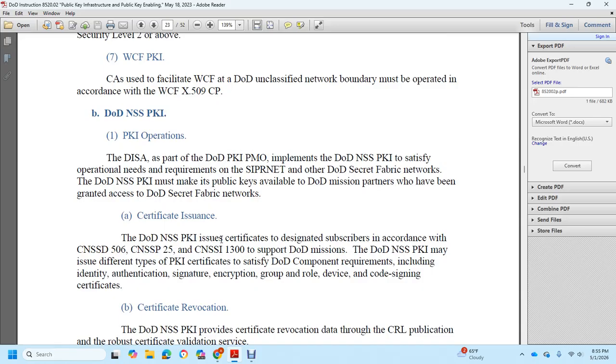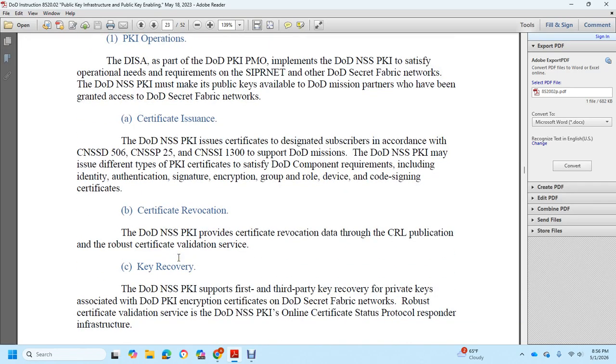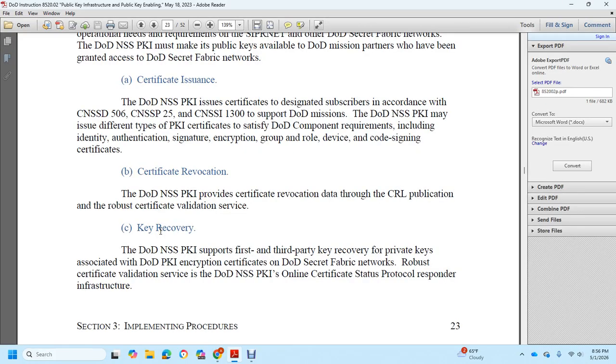Certificate issuance: the DoD NSS Public Key Infrastructure issues certificates to designated subscribers in accordance with CNSSD 506, CNSSP 25, and CNSSI 1300 to support the DoD mission. The DoD NSS Public Key Infrastructure may issue different types of public key infrastructure certificates to satisfy DoD component requirements, including identification, authentication, signature, encryption, group and enroll device, and code signing certificates. Certificate revocation: the DoD NSS Public Key Infrastructure provides certificate revocation through CRL publication and robust certificate validation services. Key recovery: the DoD NSS Public Key Infrastructure supports first and third party key recovery.